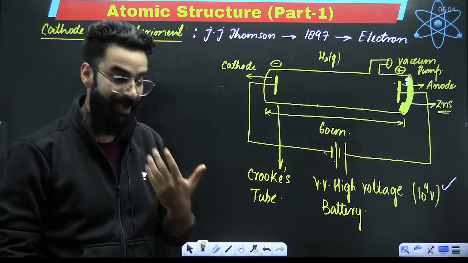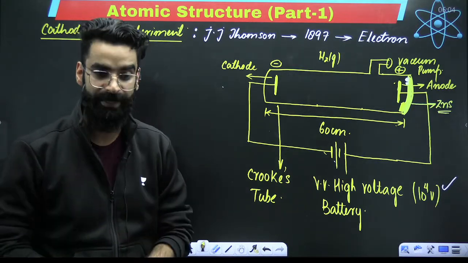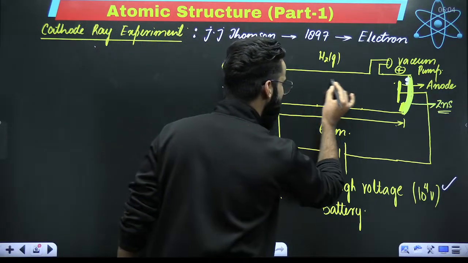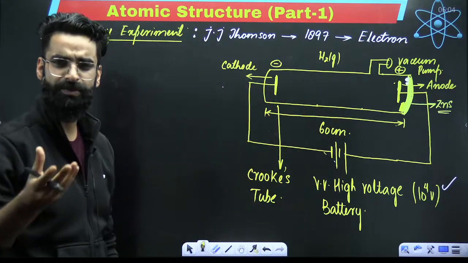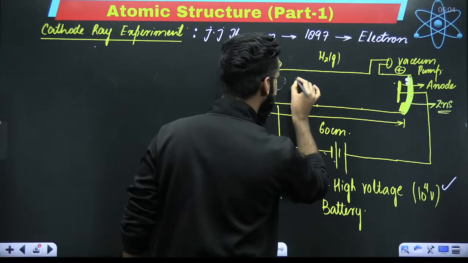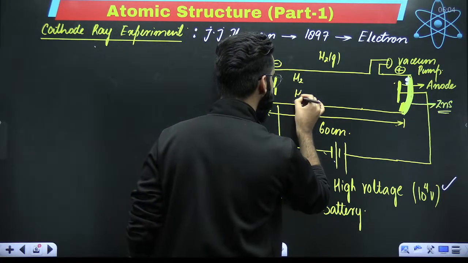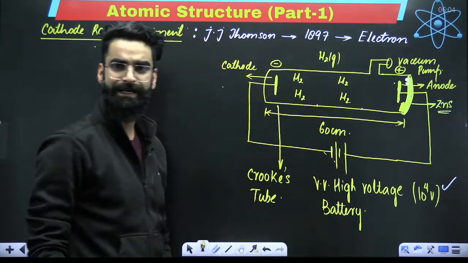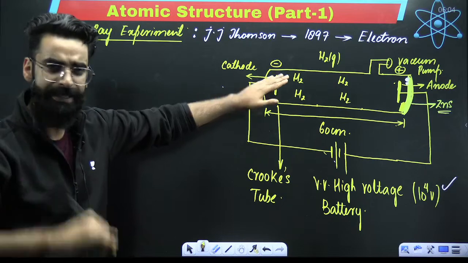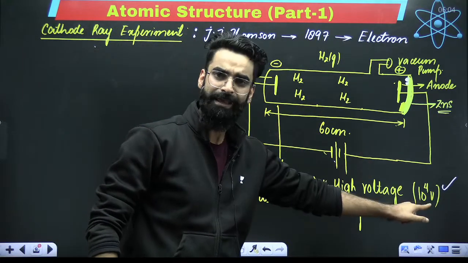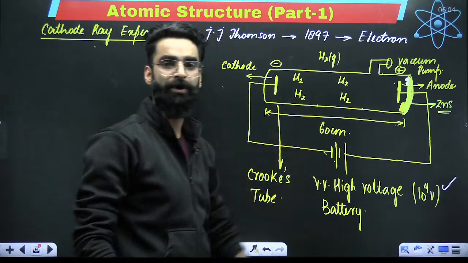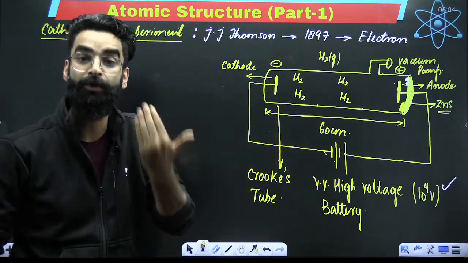If you ask me from where these cathode rays are coming, my dear students, the answer is very simple. Which gas did I keep inside this particular chamber? It was H2 gas. So basically, in this chamber, you have got H2 molecules inside this glass tube. Now, dear students, when the voltage was kept high and the pressure kept low, what happens to these gas molecules? These gas molecules ionize.